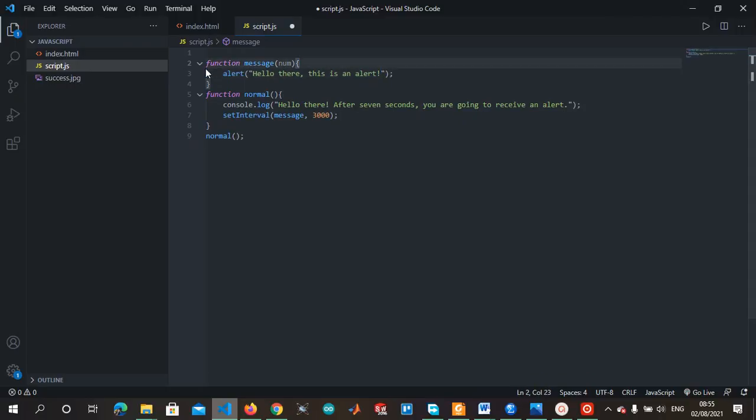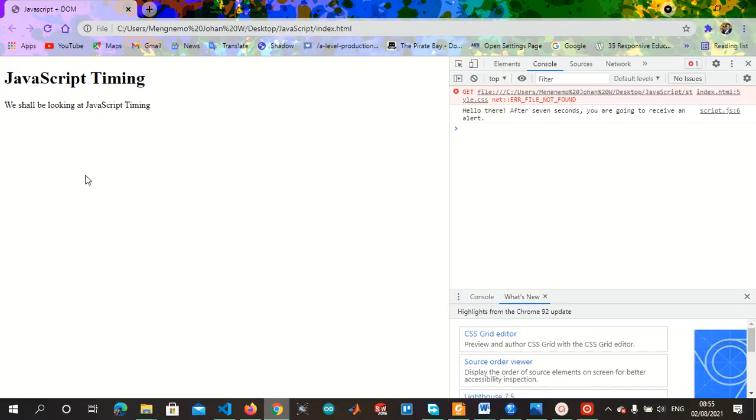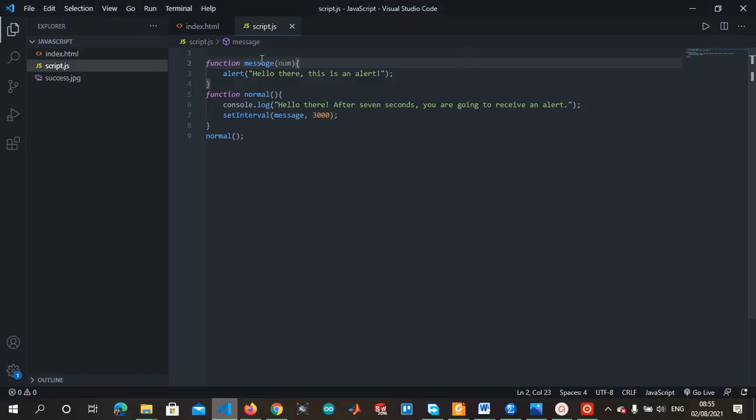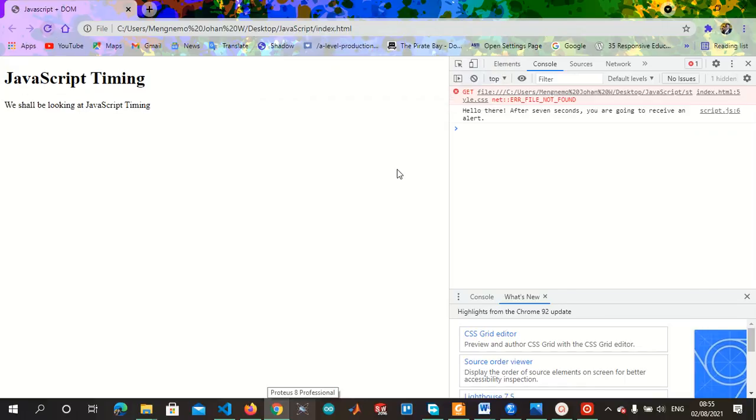So you can try anything you want to write, but for now let's just use something easy that won't make things complicated. We are going to debug that one later on, probably when we are coding. Hello there, this is an alert. Okay, I think it doesn't change because we use an alert. Let's log it to the console, so that after every 3 seconds, it's going to log that message to the console.